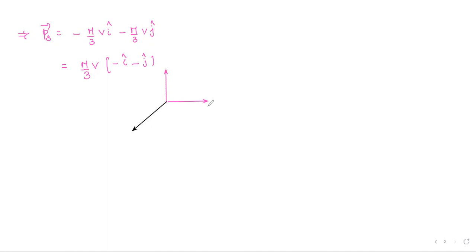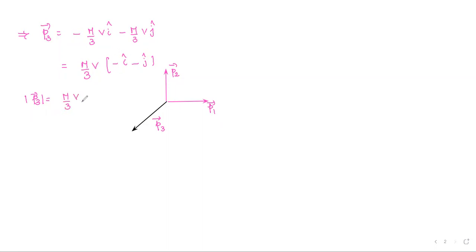Okay, so this is P1 bar, what I wrote previously. This is P2 bar. And now we found the black one is the direction of P3 bar. This P3 bar, we got m by 3 v into minus i cap minus j cap. Look, this is perfectly in terms of i cap and j cap. So you can say what is its magnitude. Then I write the magnitude of P3 bar, m by 3 into v taken out.